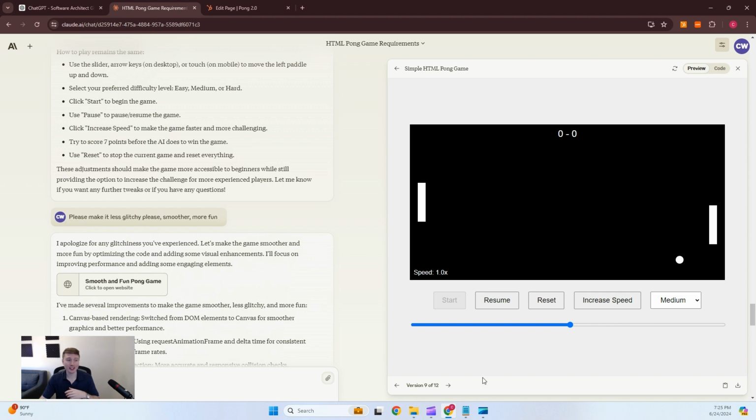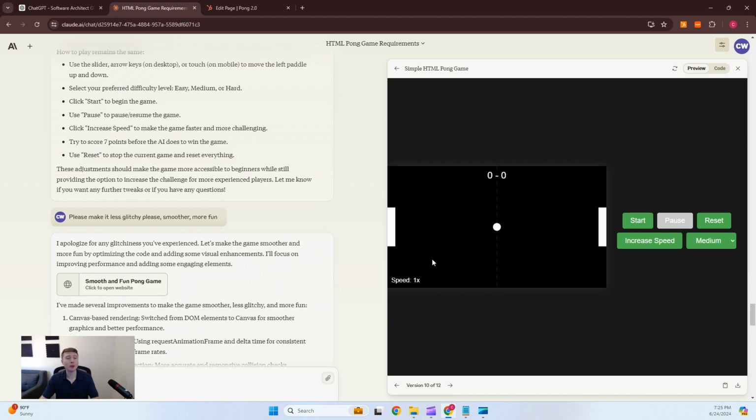Make it less glitchy, please, smoother and more fun. That wasn't even a complete sentence. It knew what to do. And it created this monstrosity in a completely different color. It forgot about the touch screen or the touch bar, but it made these little effects, which is pretty cool.